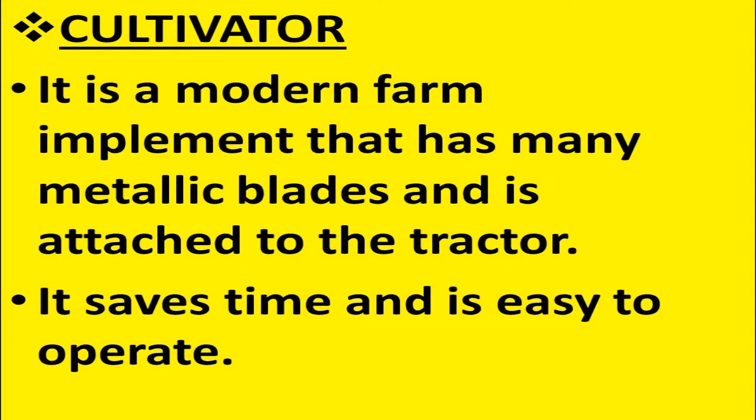Now we will see what a cultivator is. Cultivator is a modern farm implement that has many metallic blades and is attached to the tractor. It saves time and is easy to operate. So cultivator is the modern farm implement. What are the advantages? Because it has many metallic blades and it can be attached to the tractor, it saves time and is easy to operate. So we can say that the cultivator is the modern agricultural implement that helps the farmers to save time and make the work easy.